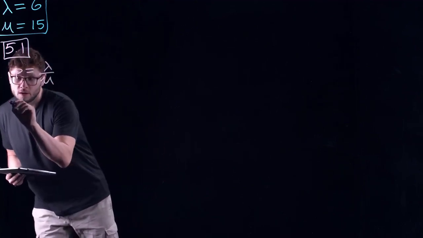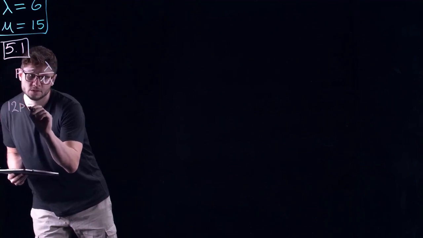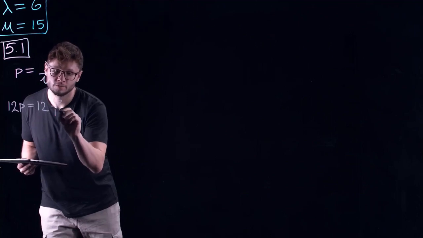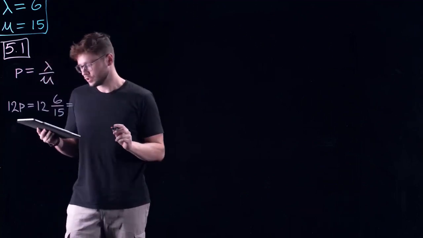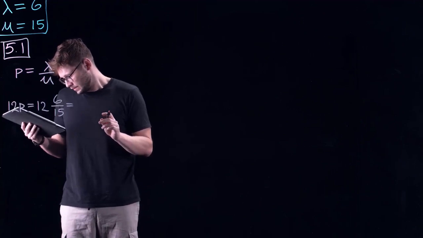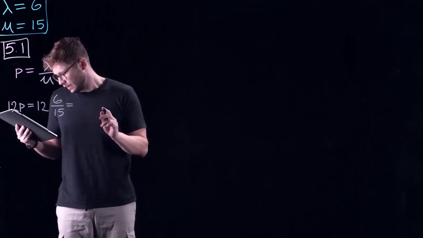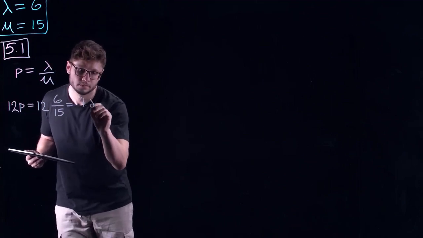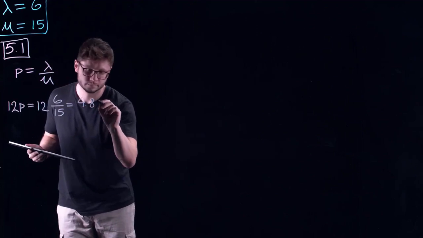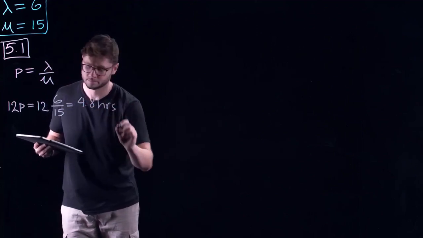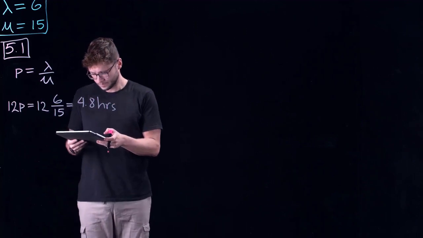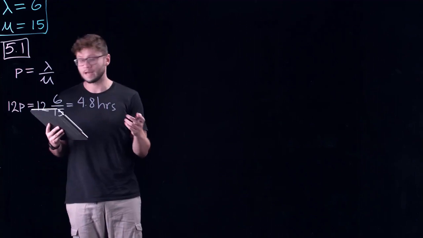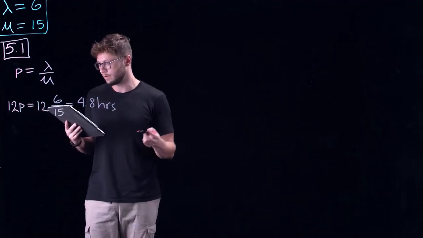So 12 times rho is going to be 12 times 6 over 15, which is going to give us 4.8 hours. And this is the estimated time that the window is busy during the 12-hour period.